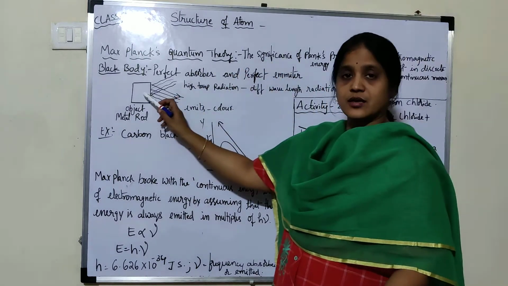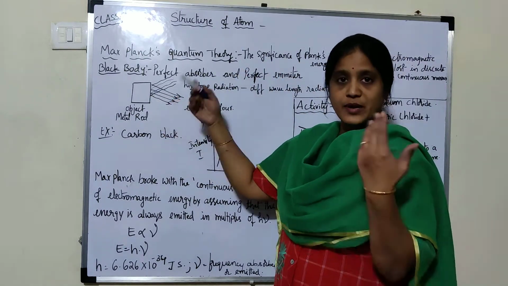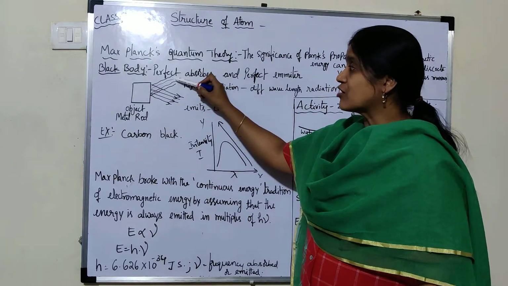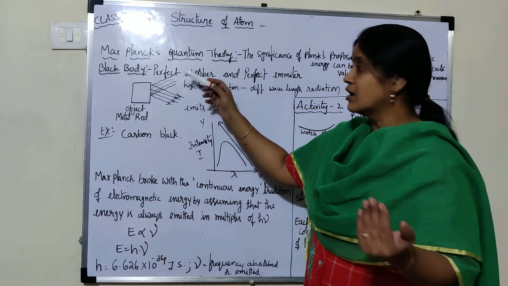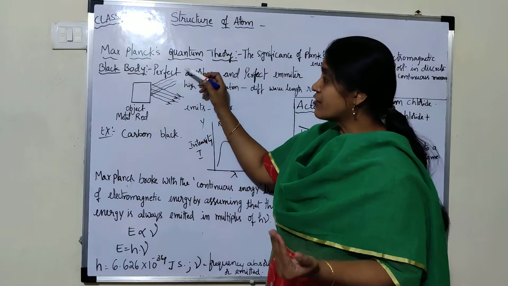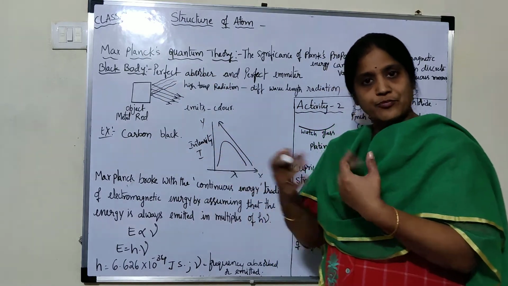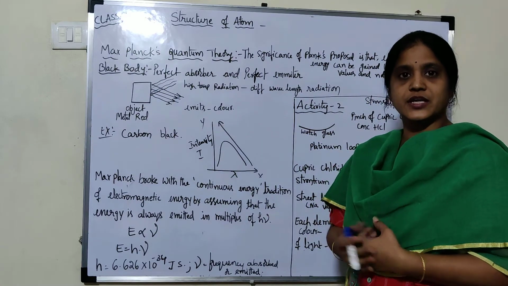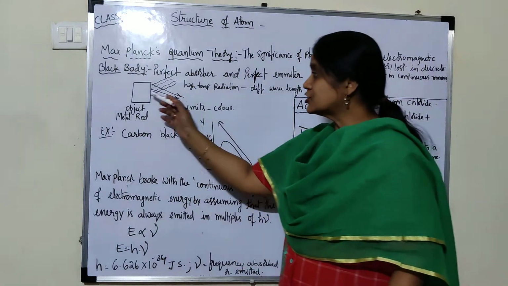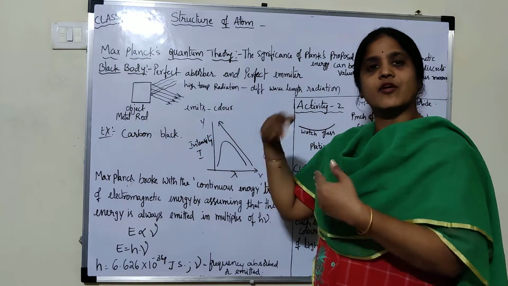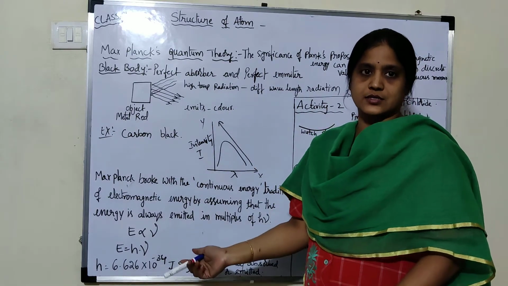Suppose you take a metal object as an example, and different frequencies of waves fall on the body. The body absorbs that energy in the form of heat and it should re-emit it in the form of light, different colors.